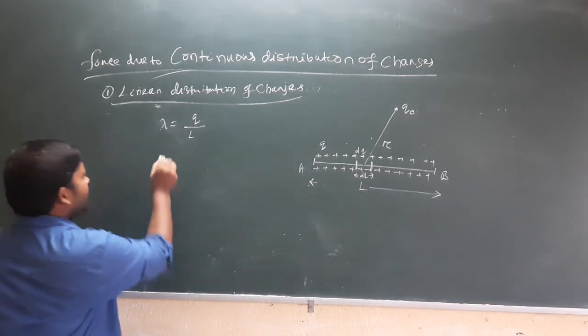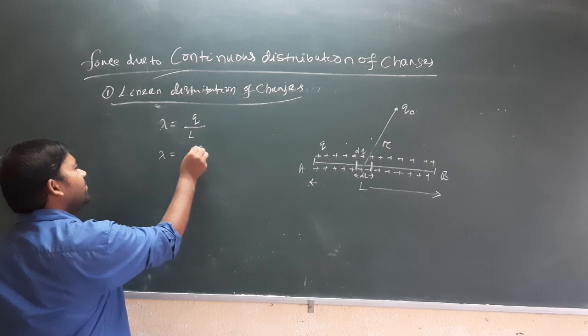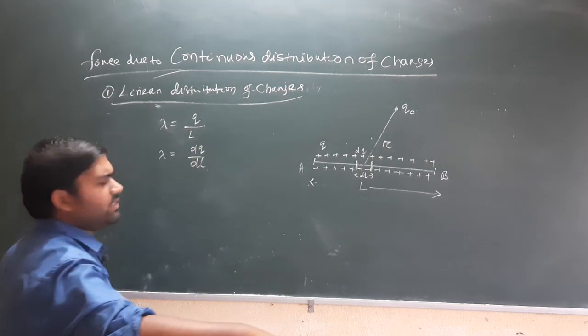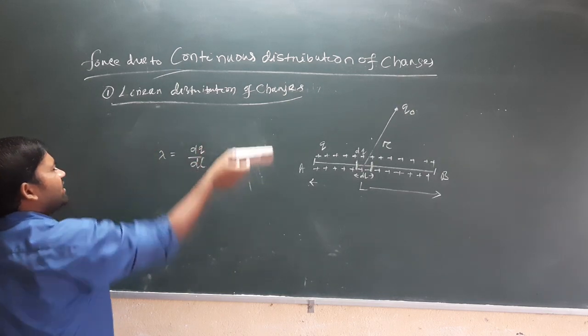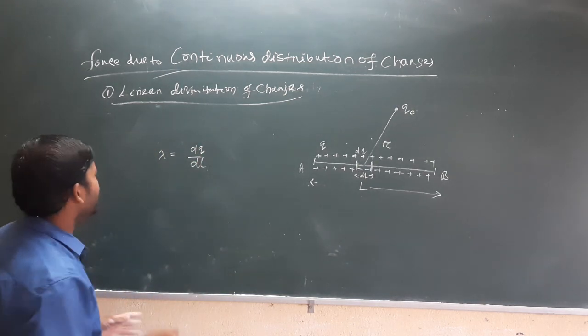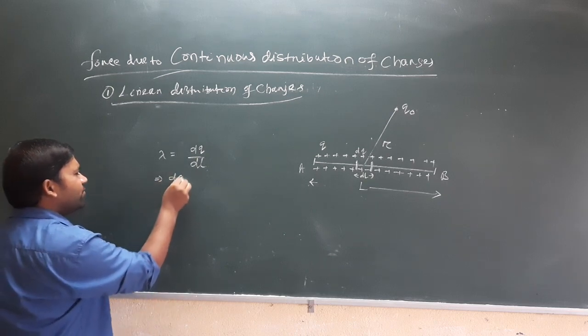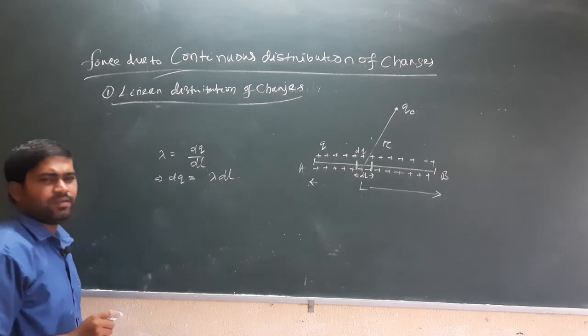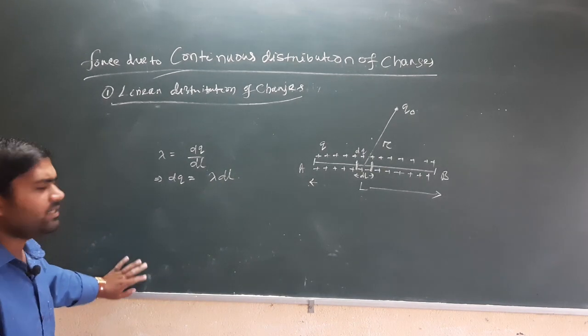So the linear charge density will be dq by dl. If linear charge density is dq by dl, then what is dq? So dq equals lambda dl.